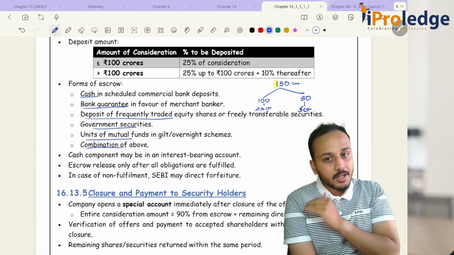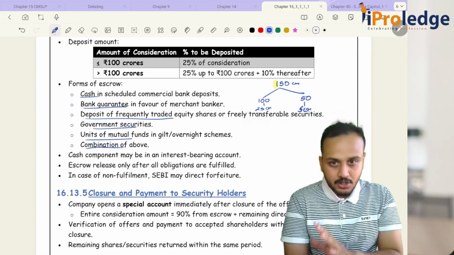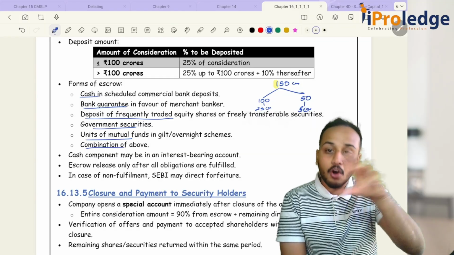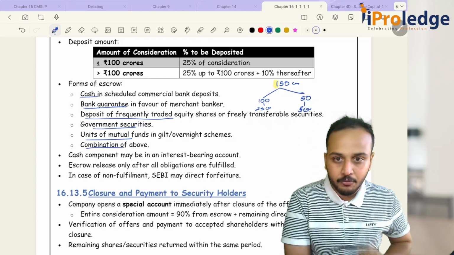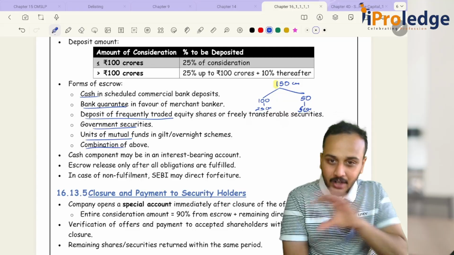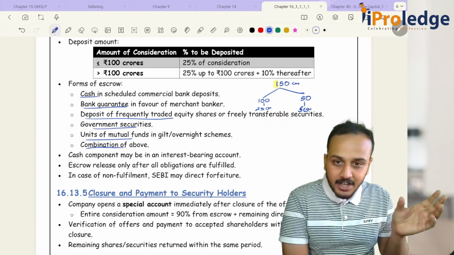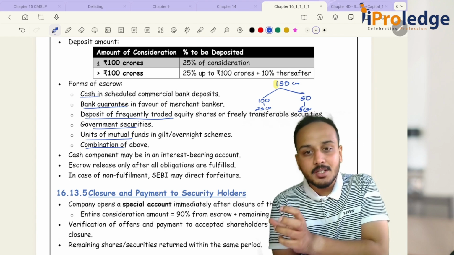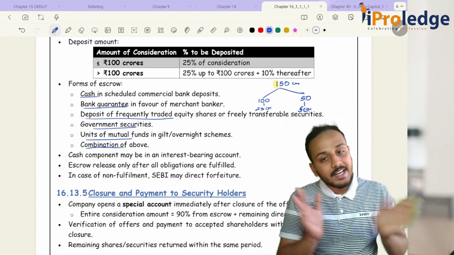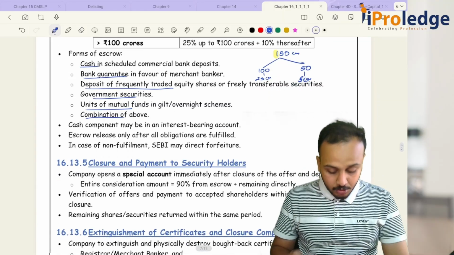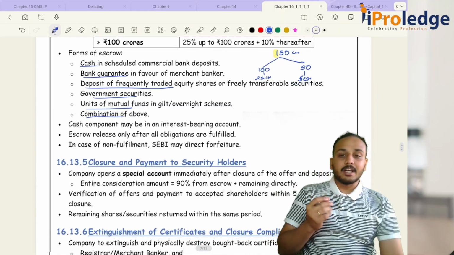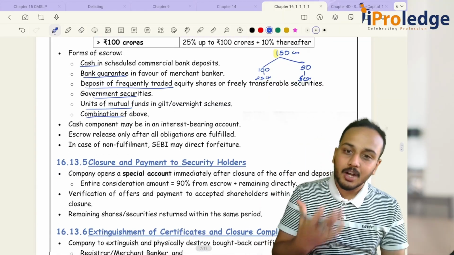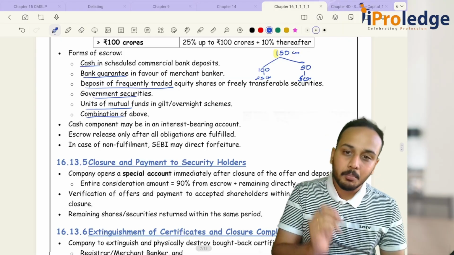Either individually these can form part of your escrow account, or a combination of all of them together can. For example, 5 crores coming from cash, the remaining from bank guarantee, and a part from government securities. That is allowed. So what is our basic understanding? Escrow account means only cash, only money that is there.